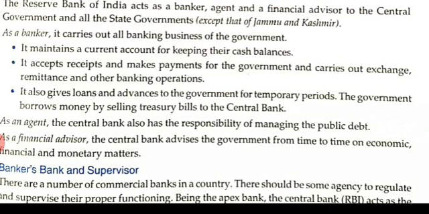Okay, so as a banker, it carries out all the businesses of the government. What are the businesses of the government? It maintains a current account for keeping their cash balances. It accepts receipts and makes payments for the government and carries out exchange, remittance and other banking operations. It also gives loans and advances to the government for temporary periods. The government borrows money by selling treasury bills to the central bank. So as a banker, the central bank is acting as the banker's bank.